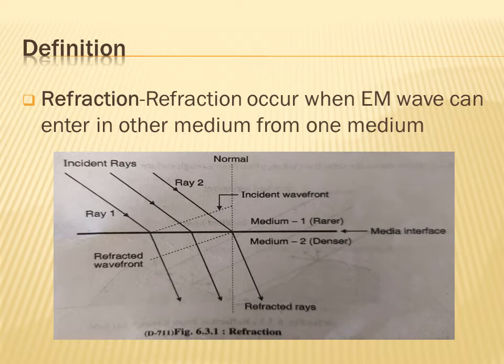The electromagnetic waves enter from one medium to the other medium, so it is called refraction. In refraction, the electromagnetic wave can enter from one medium to another medium, or from another medium to the first.